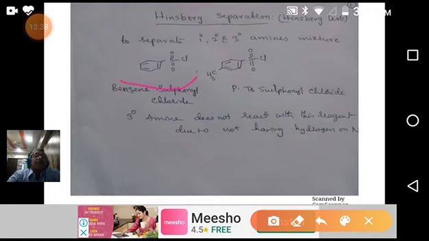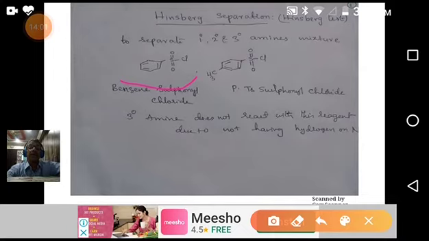Primary and secondary amines react with benzene sulfonyl chloride, giving the corresponding sulfonamides because they have N-hydrogens, whereas a tertiary amine doesn't have hydrogens on nitrogen. That's why it does not react and doesn't give any stable product or form any sulfonamide. So you can try to react it in another way, but this reaction doesn't occur. Next slide.